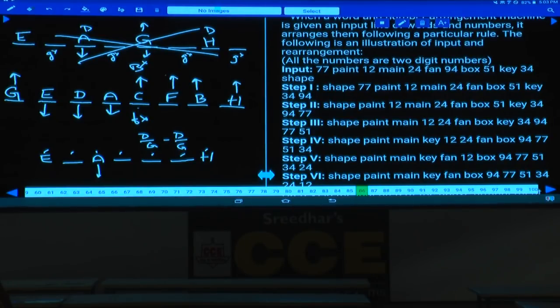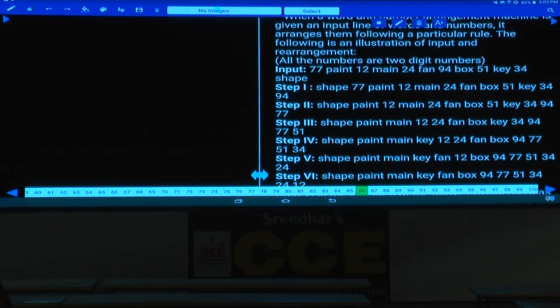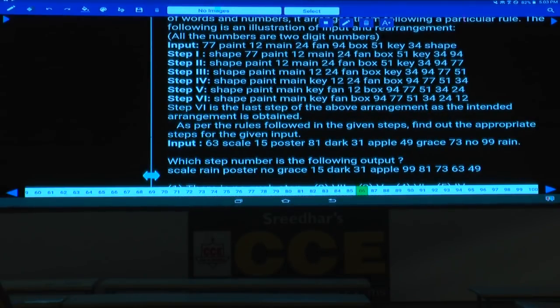What is the information given here? Tell me how many elements are there. In total we have some input. How many elements are there in this input? There are some 12 elements, isn't it? 3, 4, 5, 6, 7, 8, 9, 10, 11, 12. In total we have 12 elements.